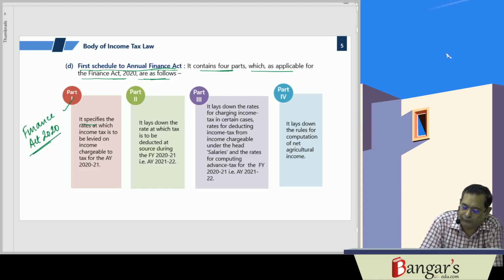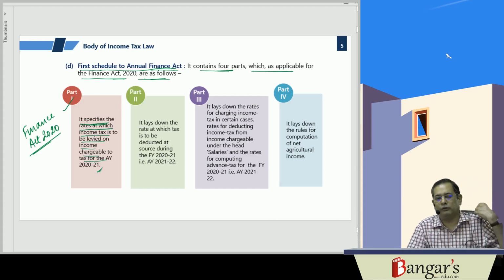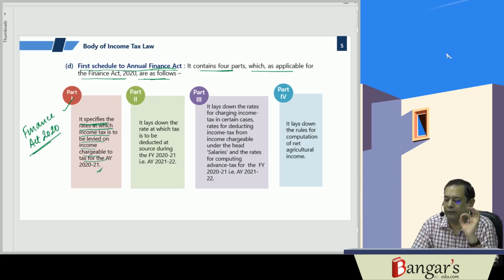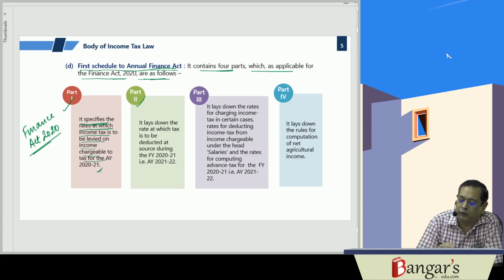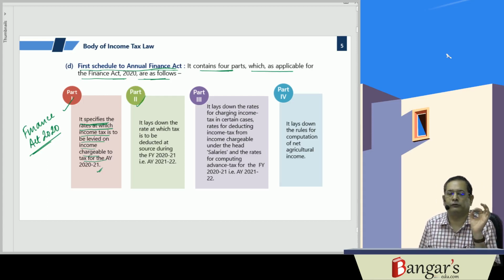It specifies what? It specifies the rates at which income tax is to be levied on the income chargeable for the assessment year 2021. The Part 1 of Finance Act 2020, it is basically showing what? The tax rates for the assessment year 2021. That is Part 1. Part 2 is for what? It lays down the rates at which tax is to be deducted at source.